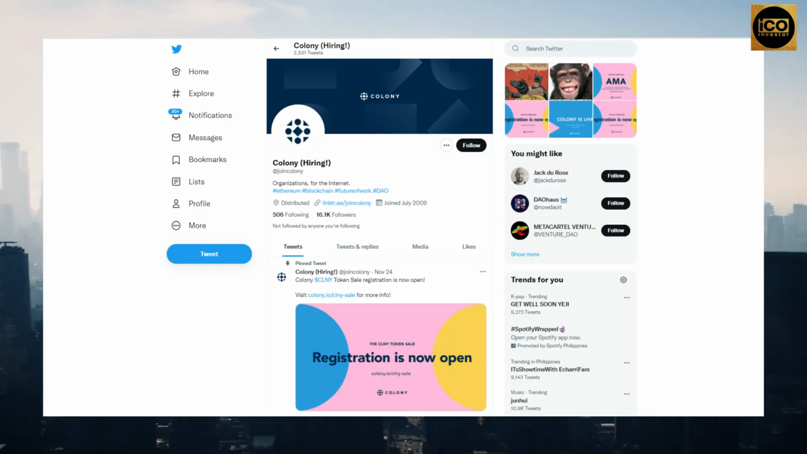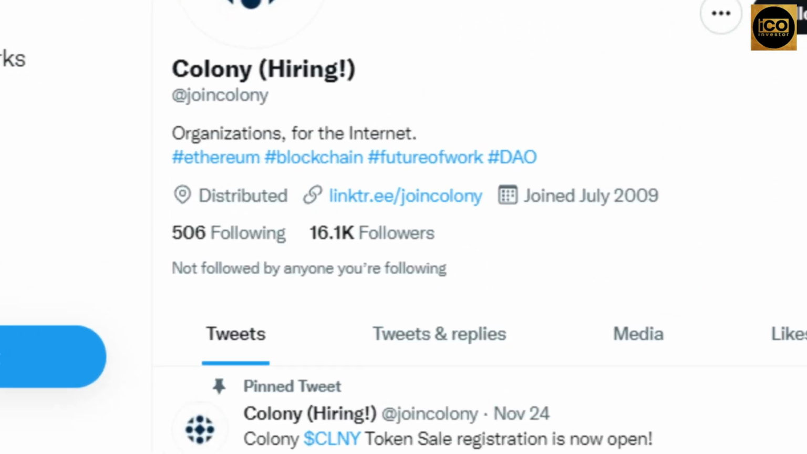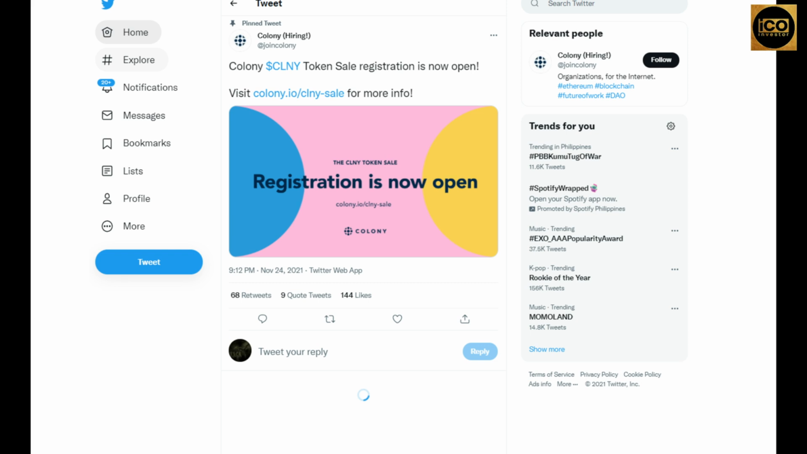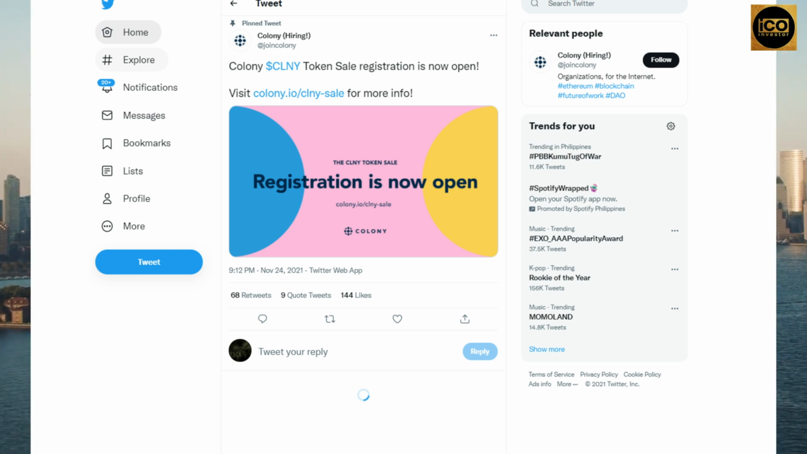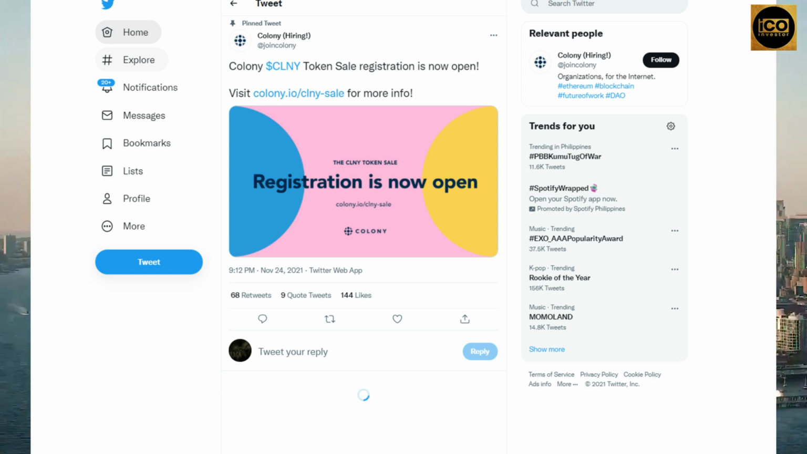And let's go to the Twitter page for Colony. Colony joined in July 2009 and now has 16.1k followers. Let's go to the pinned post of the Colony $CLNY token sale. Registration is now open. Just click the link given in this tweet. If you want more updates on Colony life, just find the Colony Twitter page by searching for Colony, hiring, or join Colony. And that's all for Colony.